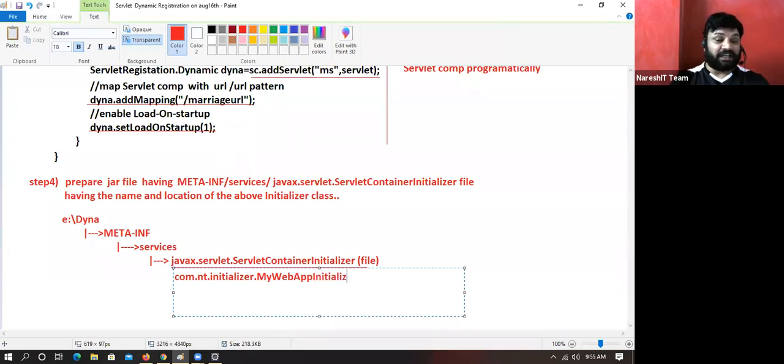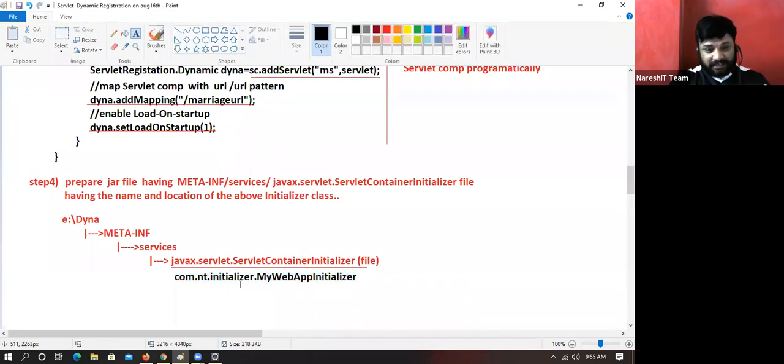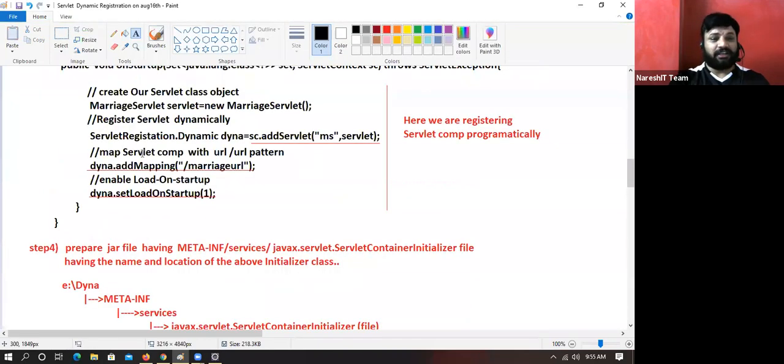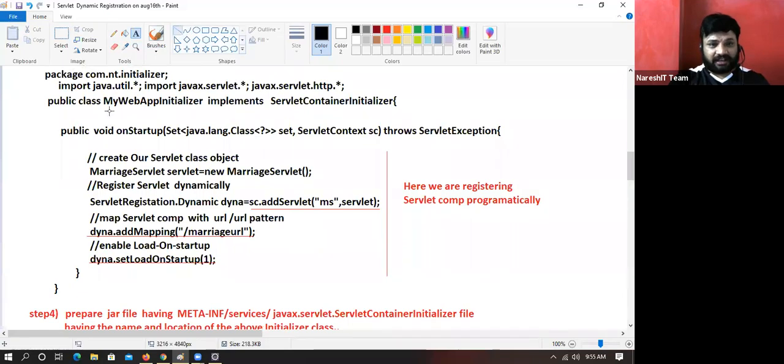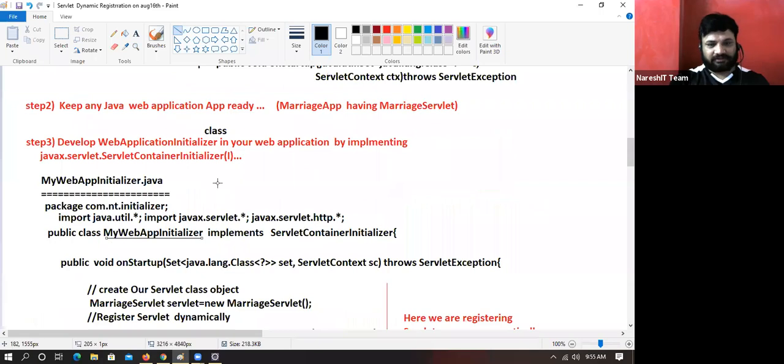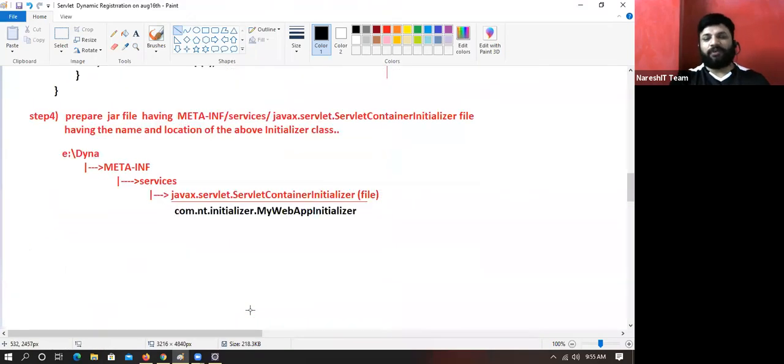MyWebAppInitializer. Just the name and location of the initializer class. Why should I mention it?